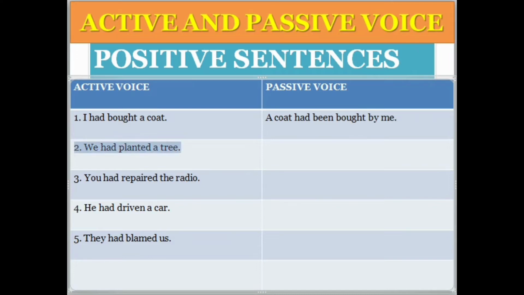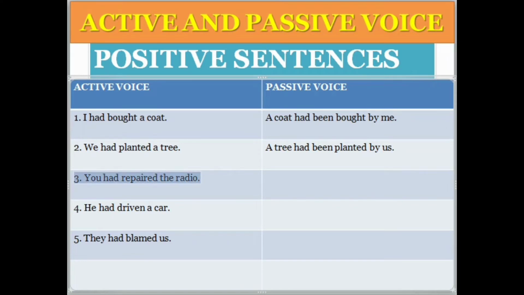Clear? We had planted a tree. So the tree is the object and we is the subject. So a tree will come here in the passive. It is the subject. A tree had been planted by whom? By us.